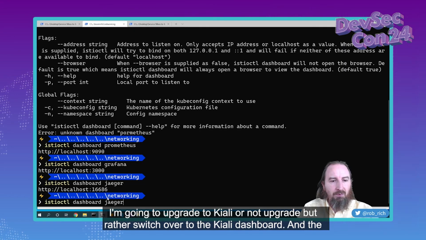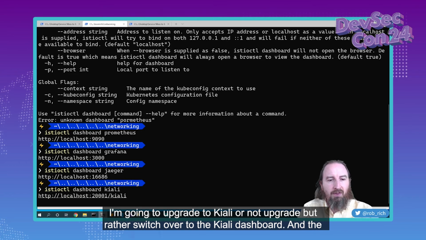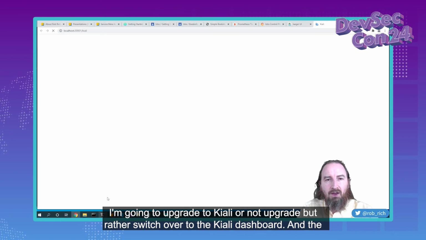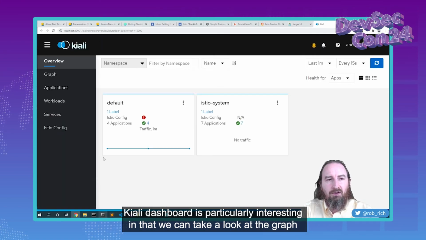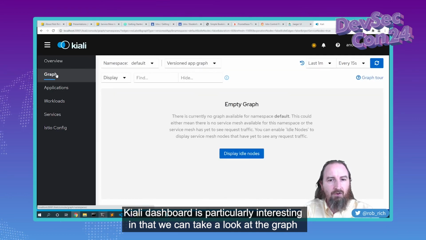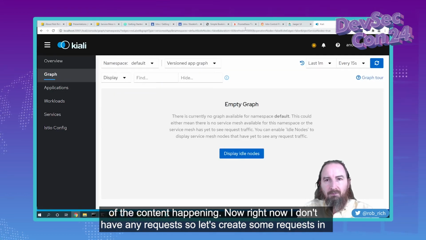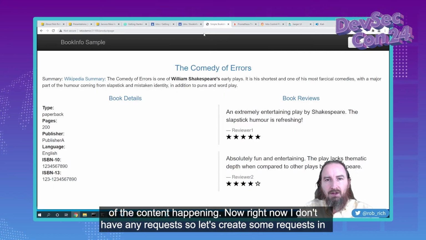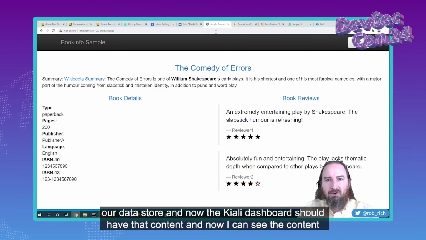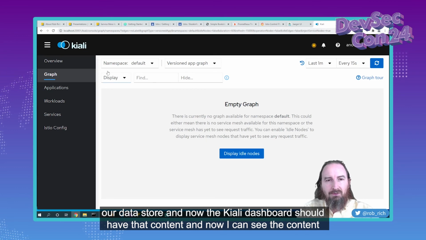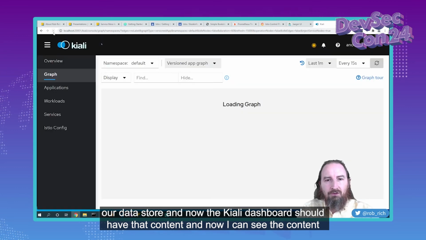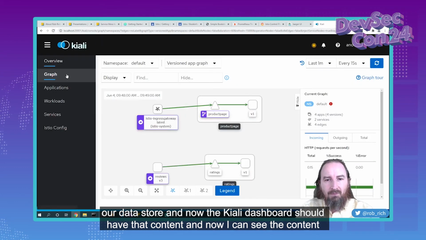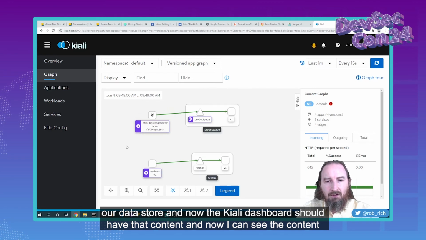I'm going to switch over to the Kiali dashboard. The Kiali dashboard is particularly interesting in that we can take a look at the graph of the content happening. Right now I don't have any requests, so let's create some requests in our data store. And now the Kiali dashboard should have that content. And now I can see the content moving.